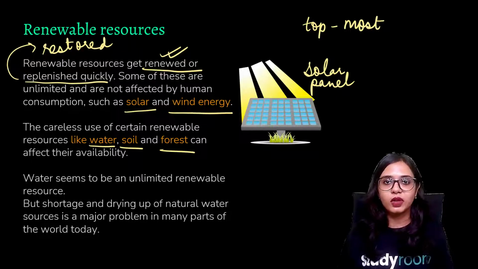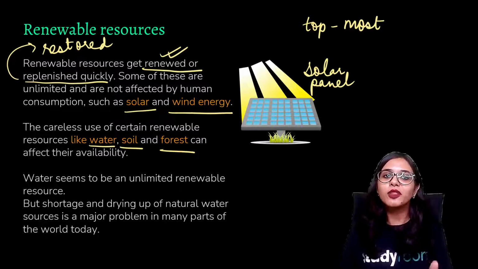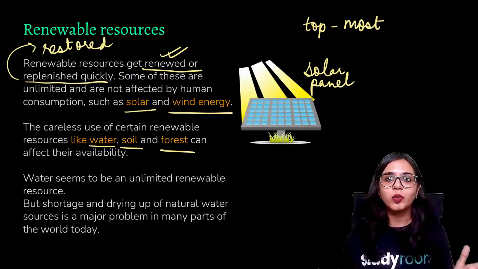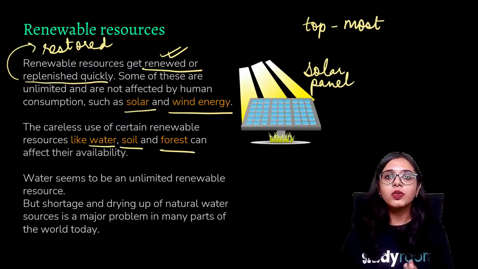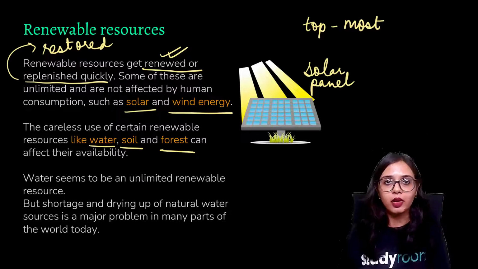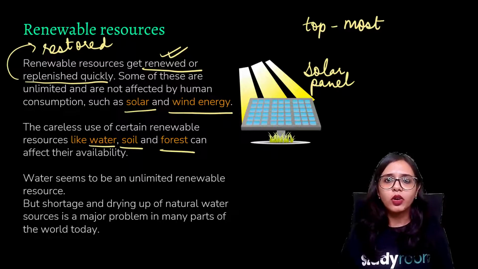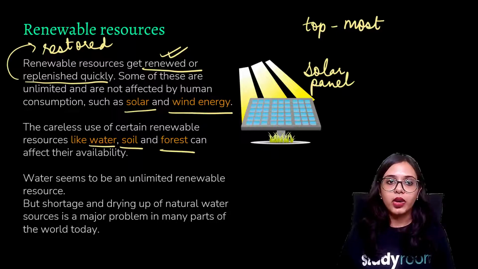Because of deforestation, and forest is something we consider a renewable resource, because of continuous deforestation we are not only depleting the nutrient layer of the soil, we are also making trees, and different kinds of important shrubs and herbs, less and less available to us. So we have to be very careful and very aware when we are using these renewable resources.